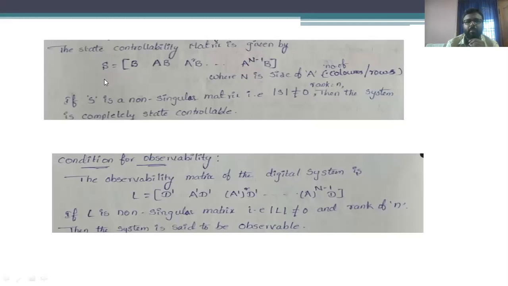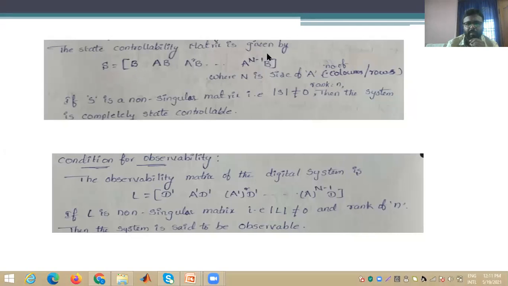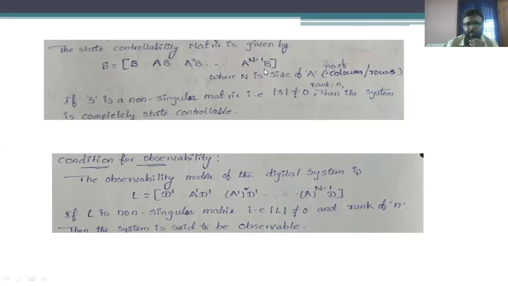We have to frame the matrix S, based upon the submatrices B, AB, A square B, and so on up to A power n minus 1 into B.